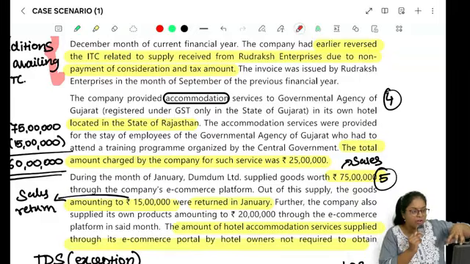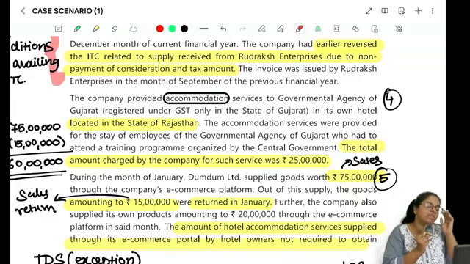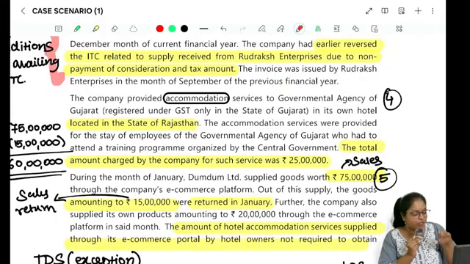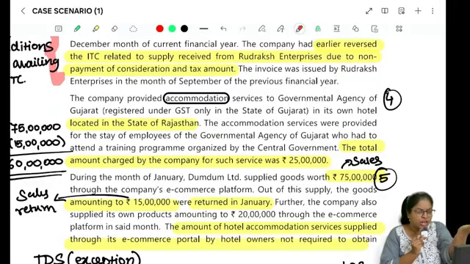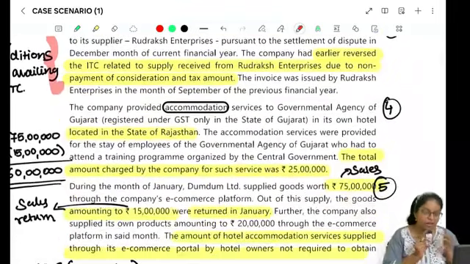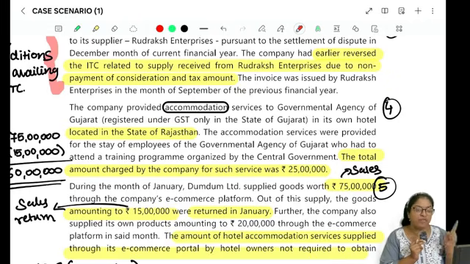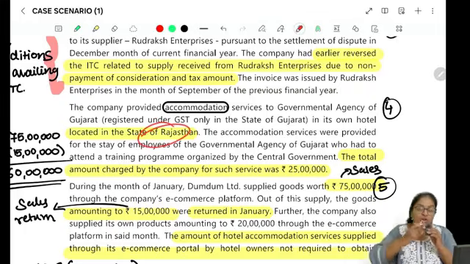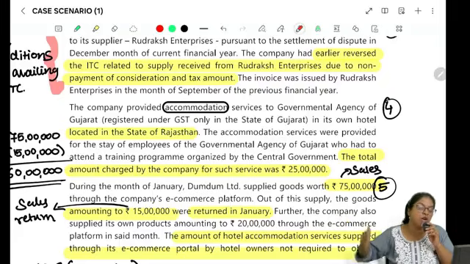So if Sambhav Limited's hotel is in Rajasthan, you yourself tell me what the place of supply will be. Ma'am, we know this, ma'am. Accommodation, 12.3, we know. So first we have to find out the location of the supplier. The location of the supplier is the location of Sambhav Limited, which is Gujarat. Then we have to find out the place of supply. In place of supply of immovable property, we studied that first priority is given to the location of the immovable property. What is the location of the immovable property? That is Rajasthan. So LOS is in Rajasthan, POS is also in Rajasthan.